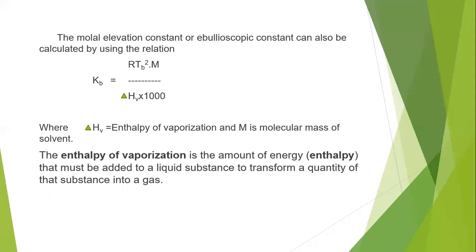So when a liquid is converted into a gas by supplying some energy, that energy is nothing but the enthalpy of vaporization. If you know that delta HV value, then we can calculate the ebullioscopic constant using this formula. That is one more equation for the calculation of the Kb value. Once we know the Kb value, we can easily find the molecular mass of a solute using the formula which we discussed previously.